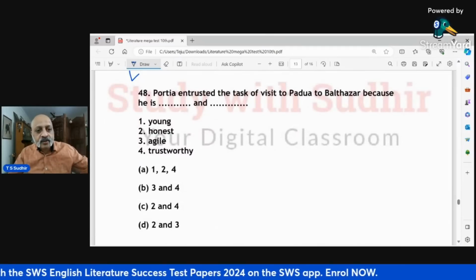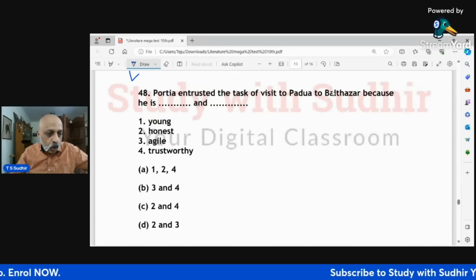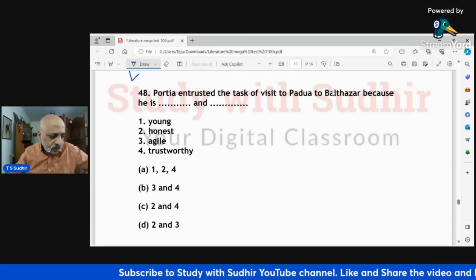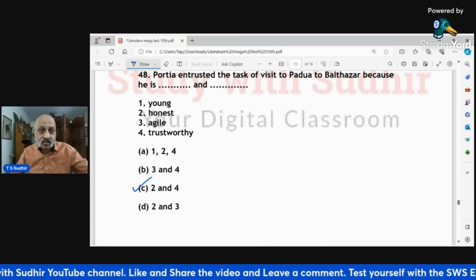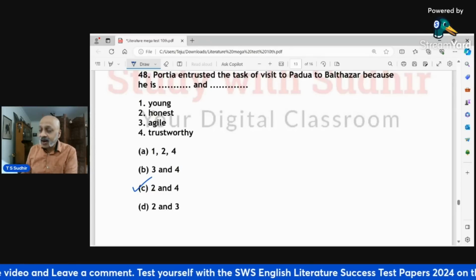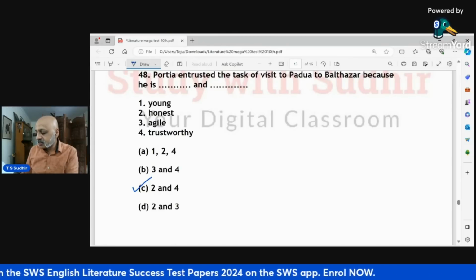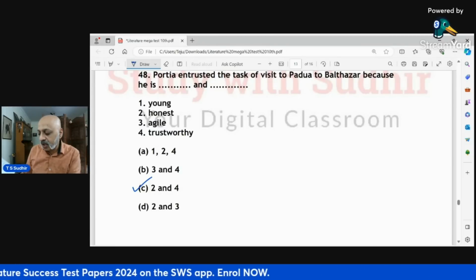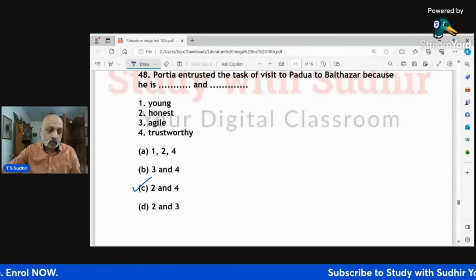47A. Portia entrusted the task of visit to Padua to Balthasar because he is honest, young, agile, trustworthy. So you need to pick up the options which are correct in this. The correct option is 48C, honest and trustworthy. Again, if you read the text, you will recall what exactly it is. If you read Act 3, Scene 4, that's where it comes. Here it says, now Balthasar, as I have ever found thee honest, true, which means honest and trustworthy.